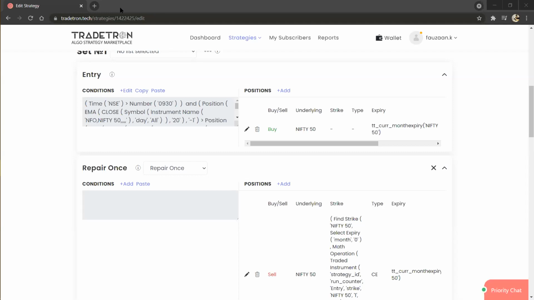So one user is asking, VWAP close, VWAP 945 value as SL. I didn't understand your question completely. Can you please elaborate on this?